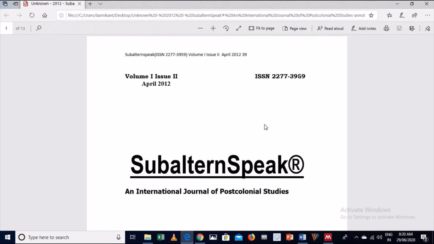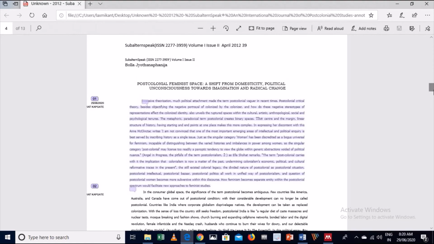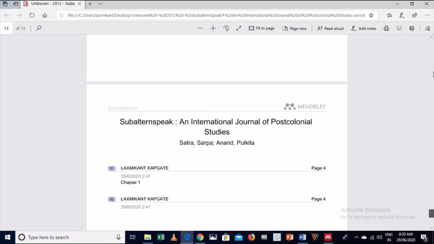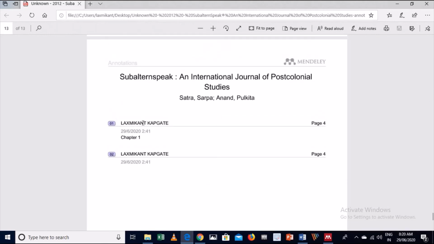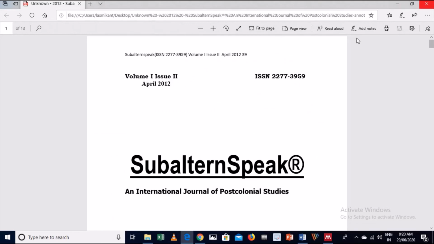Dear friends, this Mendeley is very useful for your research. You can see in the last page the annotations. These are the notes I have added on page 4. So you can take the printouts very easily. Suppose you are working with your colleagues, the name will be changed because you can share this document with others. For example, this is my name, so if your colleague is editing something or adding notes, the name will be of others, a different name will be there.